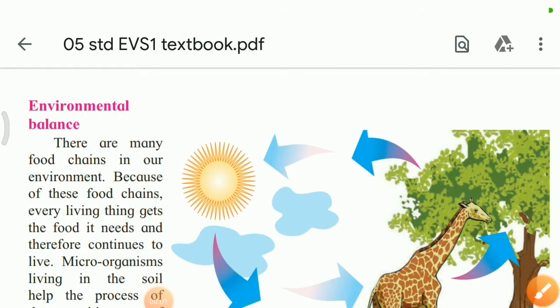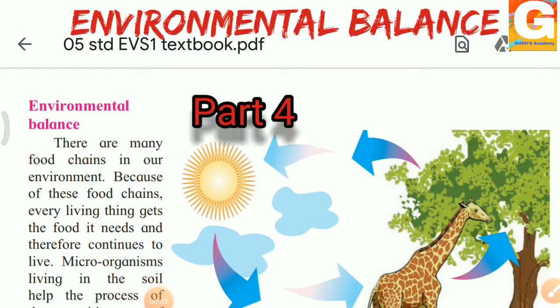Let's start with the next topic, that is environmental balance of Chapter 4, environmental balance of EVS, Standard 5th.